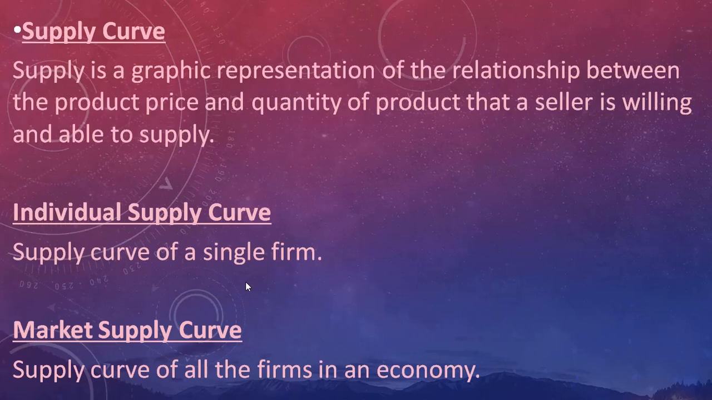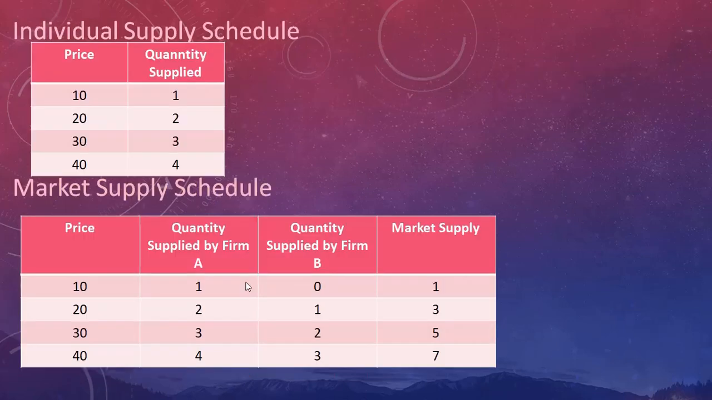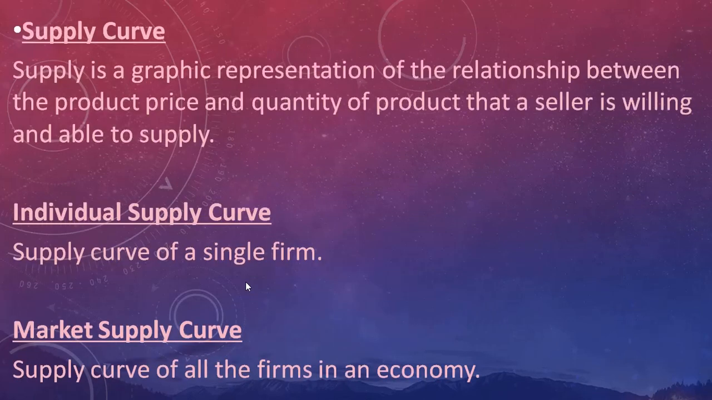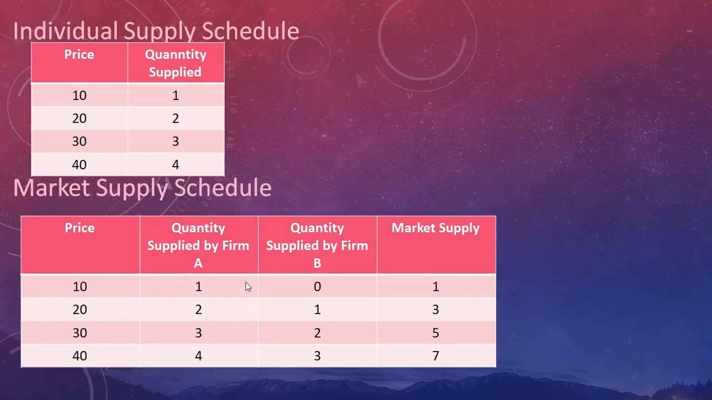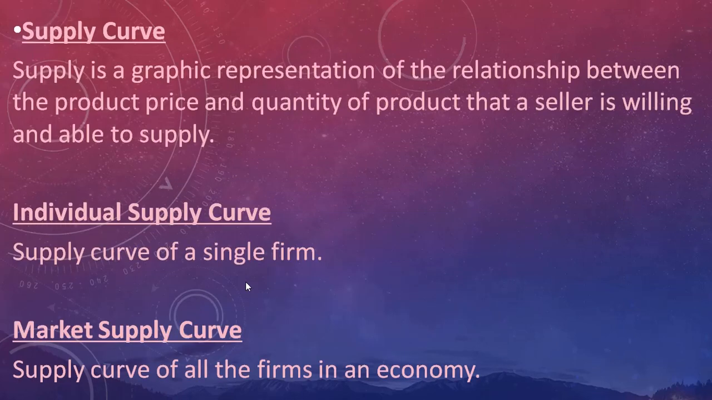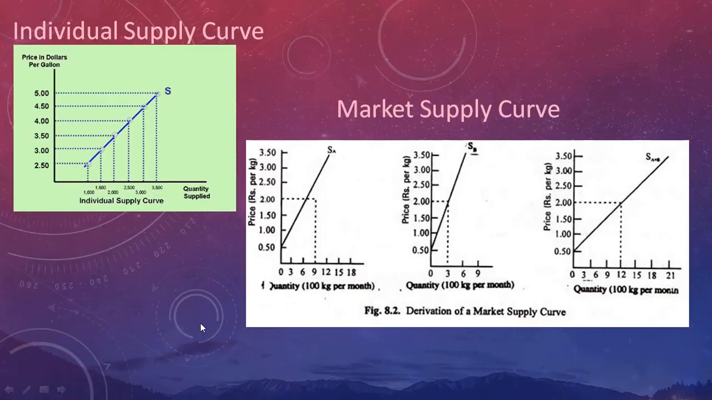Now, supply curve. After having the supply schedule, we can have the supply curve. If you represent this supply schedule in a graphic manner, it is known as a supply curve. The supply curve can also be of two types, individual supply curve and market supply curve. You can see it here: this is your individual supply curve and this is your market supply curve.